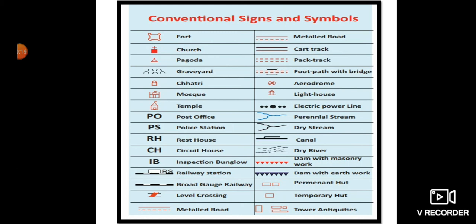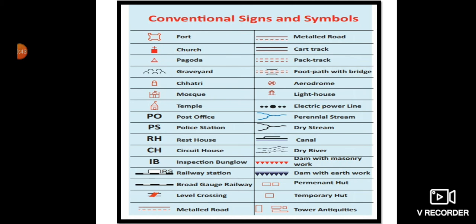Trees, woods, orchards and shrubs are usually colored green. Brown for mountains, green for plains, yellow for plateaus, red is used for important roads. So we use these symbols and colors the same all around the world, and they are called conventional signs and symbols.